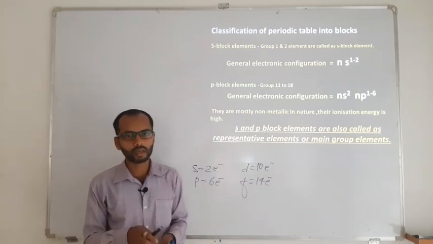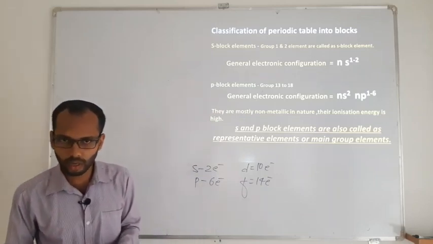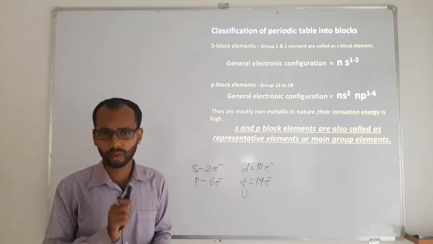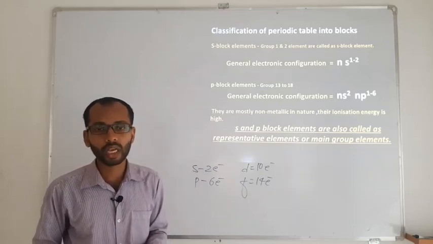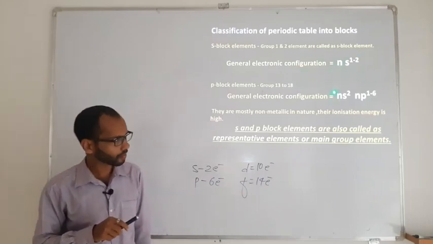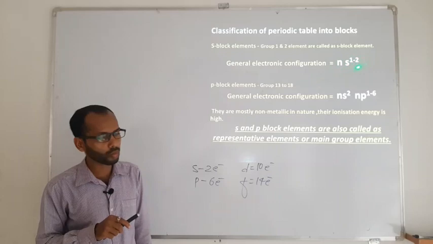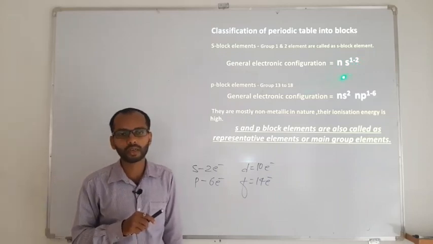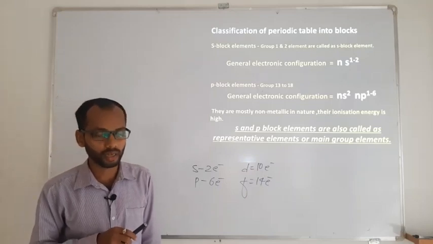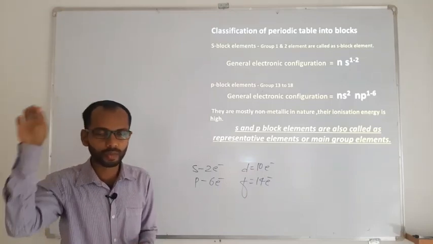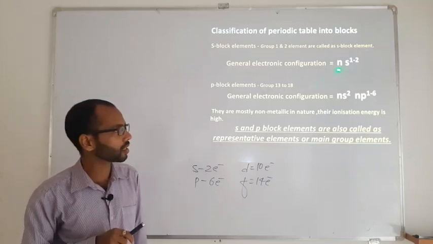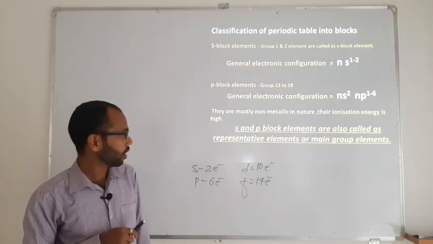So if any element enters into the s orbital, that will be an s block element. P orbital, that will be a p block element. D orbital, that will be a d block element, and finally it is going to be the f orbital. If you see the general electronic configuration of the s block, it is going to be ns 1 to 2, where n indicates the principal quantum number. The principal quantum number will give you an idea in which respective group the element is located. So ns 1 to 2.